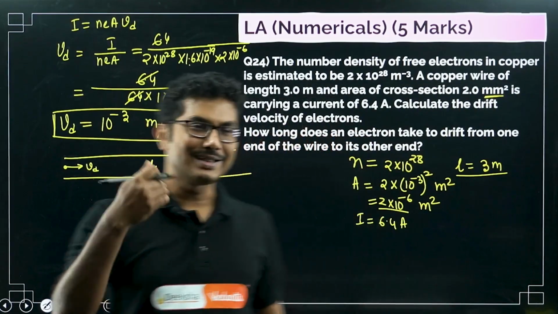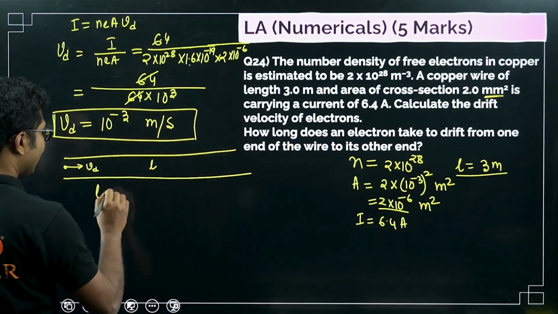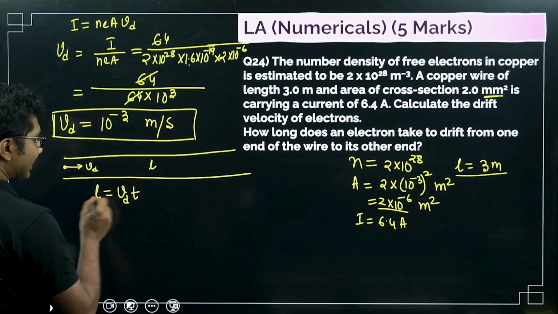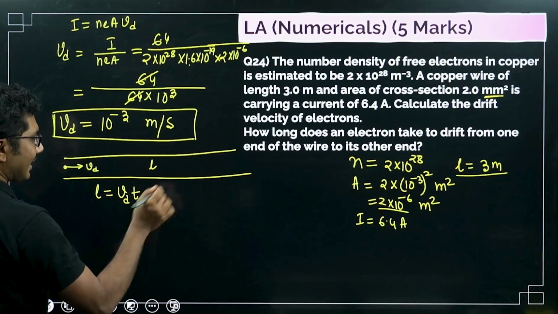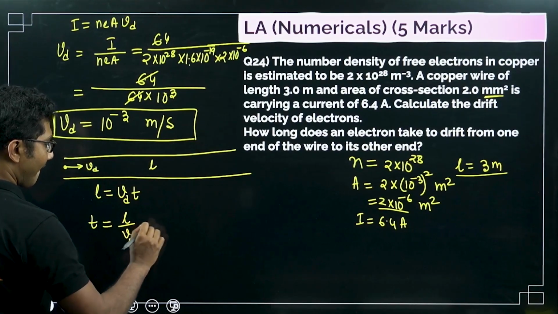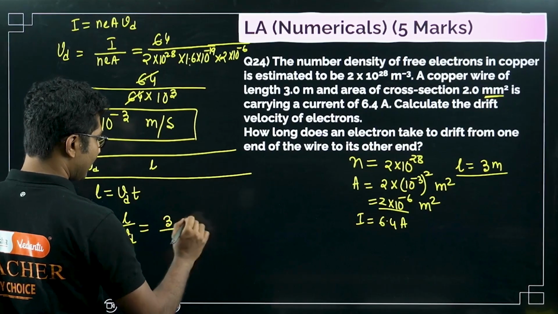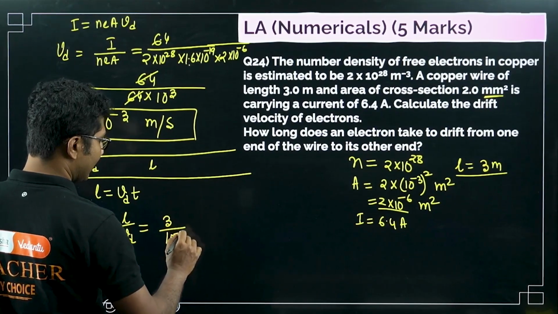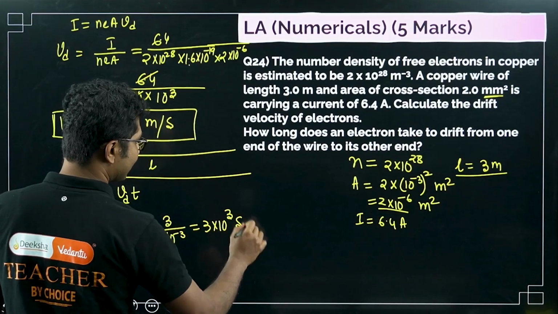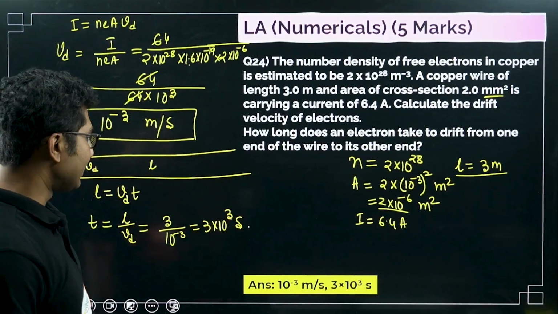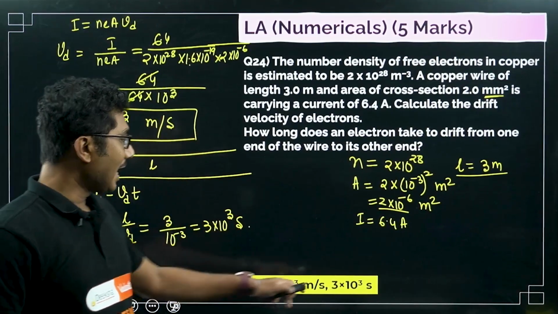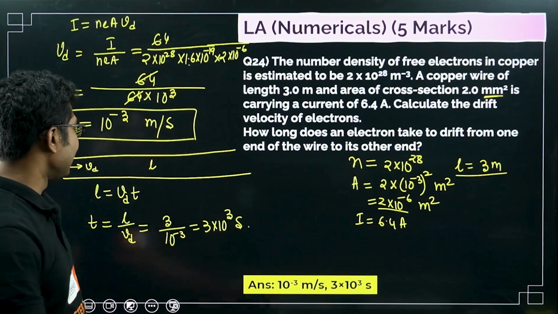Suppose the time taken is t. Then we know that S equals V t. Here S is L, V is Vd, and time is t. So t is equal to L by Vd. L is 3 divided by 10 to the power of minus 3, that is 3 times 10 to the power of 3 seconds. So the answer is 10 to the power of minus 3 meter per second is the drift speed, and 3 times 10 to the power of 3 seconds is the time taken.